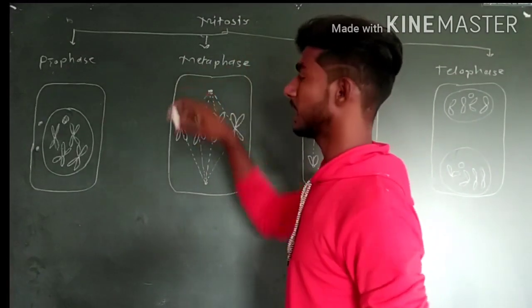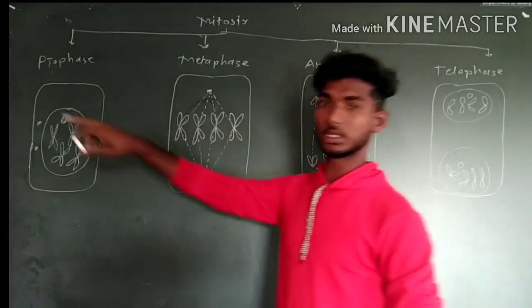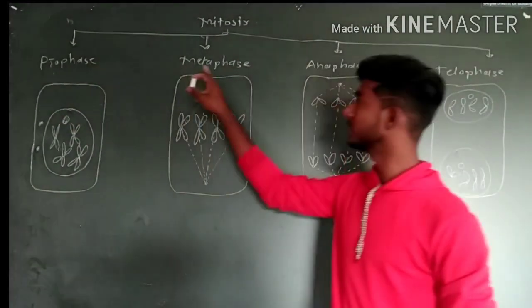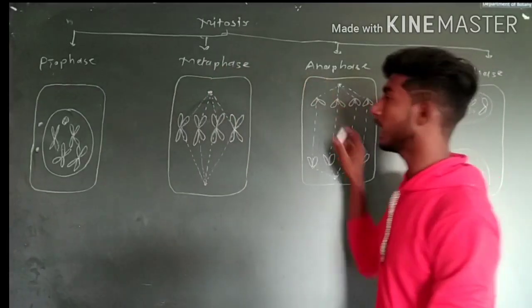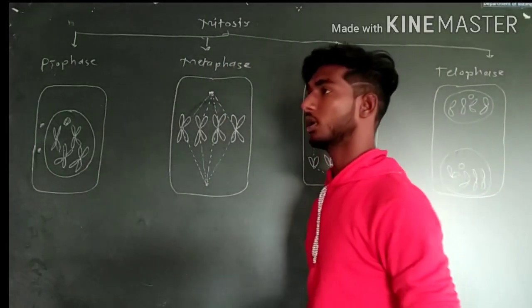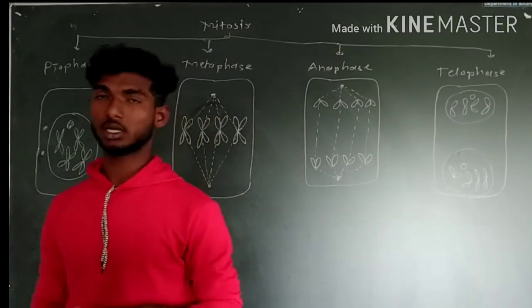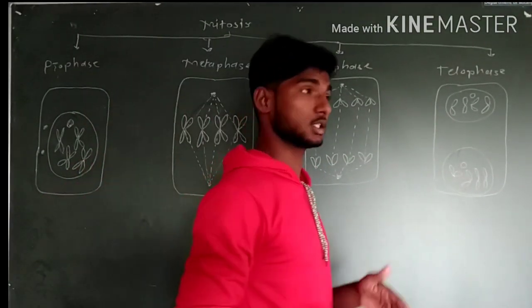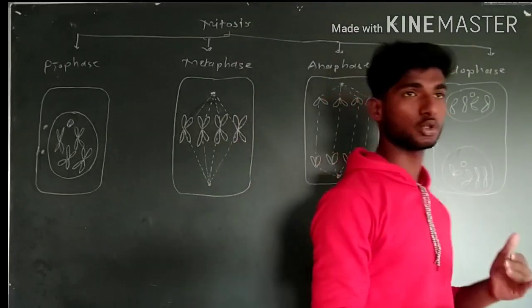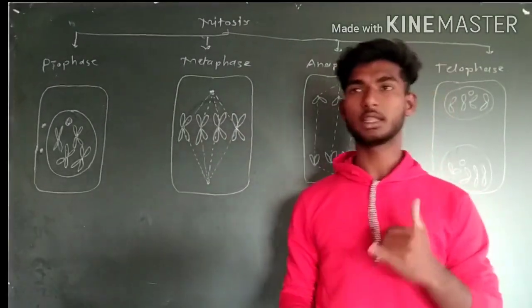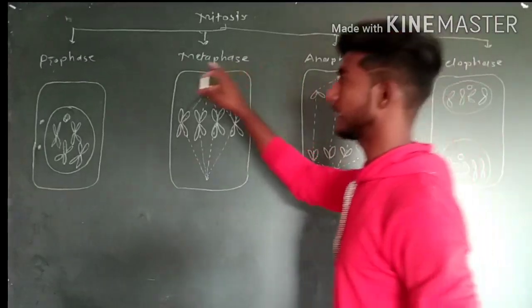Mitosis has four phases. The first one is prophase, then metaphase, then anaphase, and the last one is telophase. Mitosis is also called equational division because its daughter cell has the same chromosome number as the parent cell. That's why. So let's see what happens in prophase.